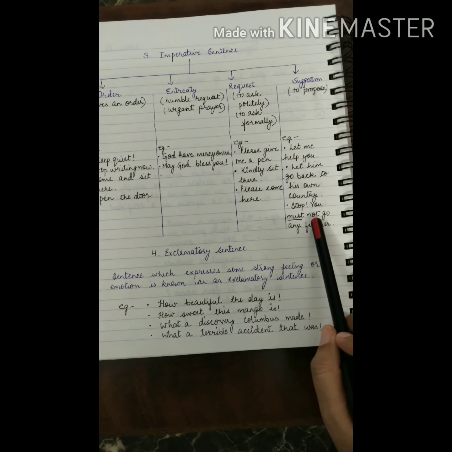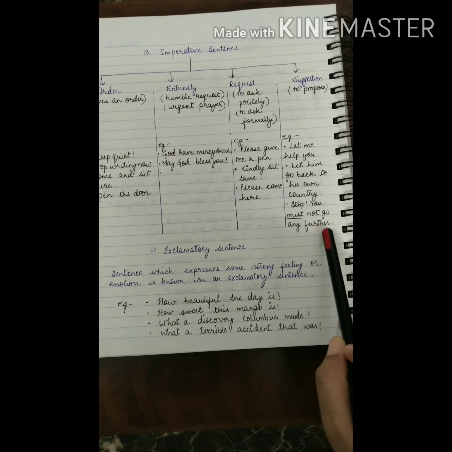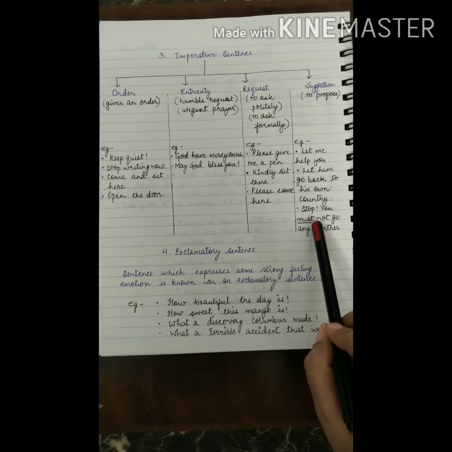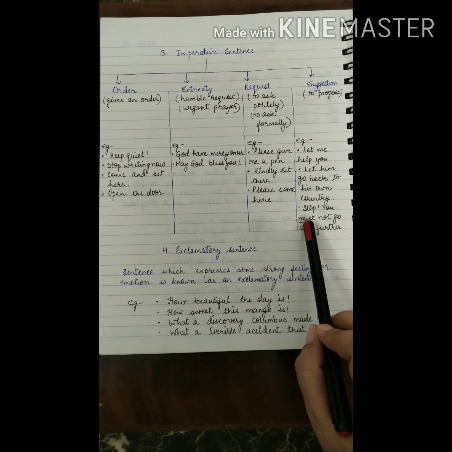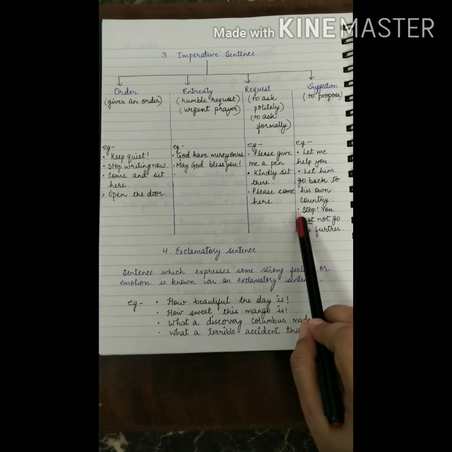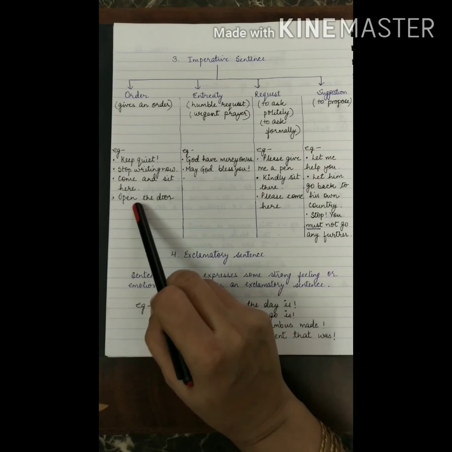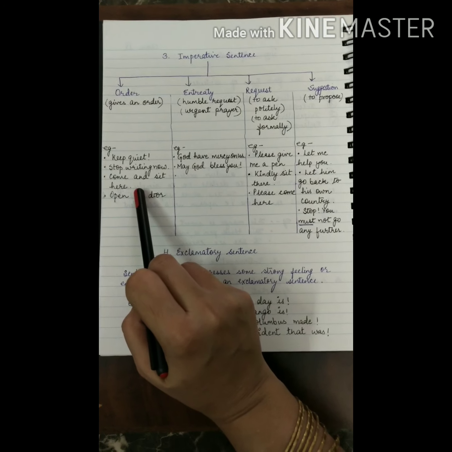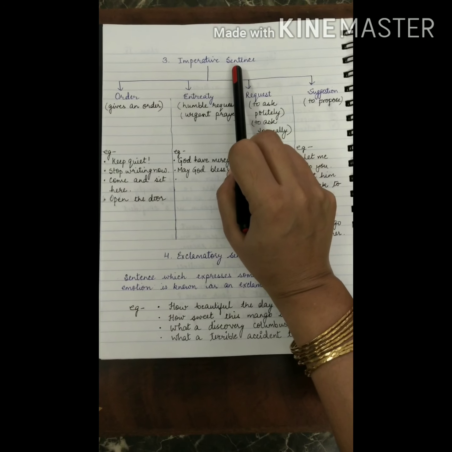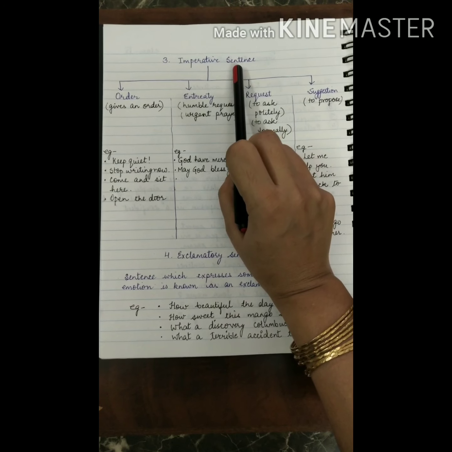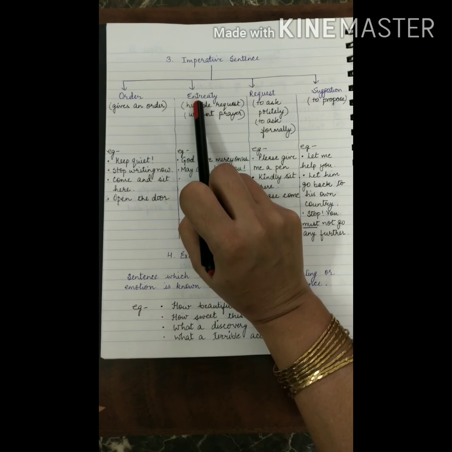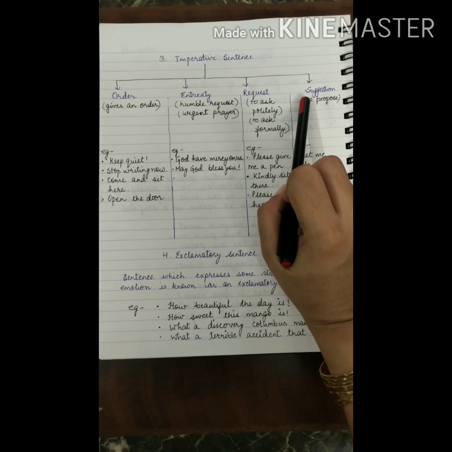In this type of sentence, see, stop, you must not go any further. So in this particular type of sentence, what is this? It is a suggestion because the word must is written. If there is no must written in this sentence, then it will be converted into an order. Okay. So all these types of sentences will come under imperative type of sentence. And if we are asked what category it falls in, then we can categorize into these 4 categories.